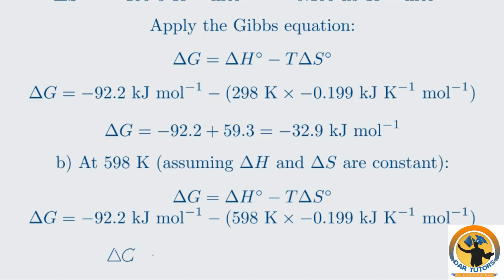This simplifies to minus 92.2 plus 119, which gives a positive value of plus 26.8 kilojoules per mole. This positive result means the reaction is non-spontaneous at 598 Kelvin. Notice how increasing the temperature changed the reaction from spontaneous to non-spontaneous. This highlights the importance of the TΔS term, especially at higher temperatures.